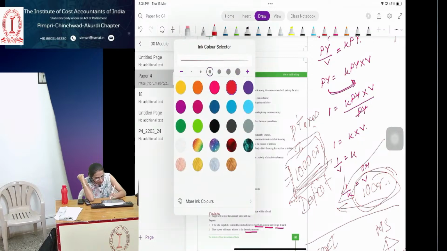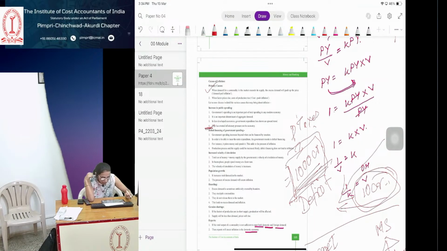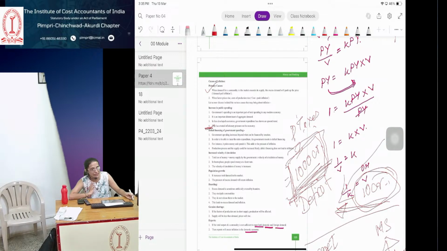We will see, read this, how. Deficit financing and government spending. Government spending increases beyond what can be financed by taxation. So we discussed it from direct taxes and indirect taxes. The government has a revenue of 1,000 crore rupees, but along with this, the government borrows 10 crore rupees for providing facilities to the general public.